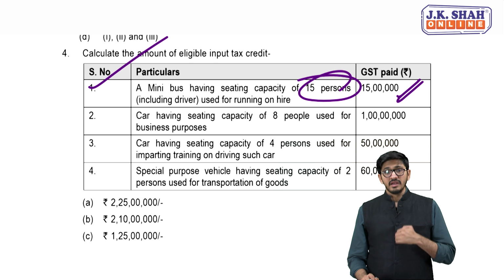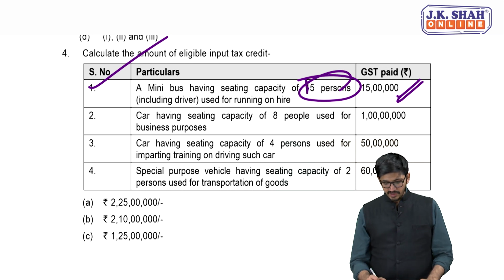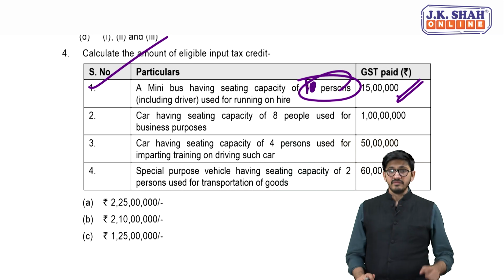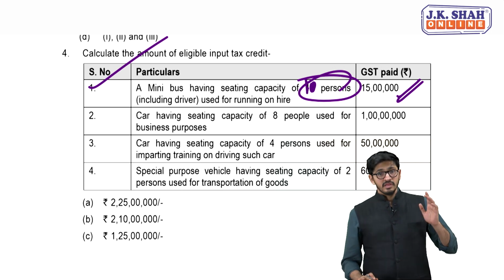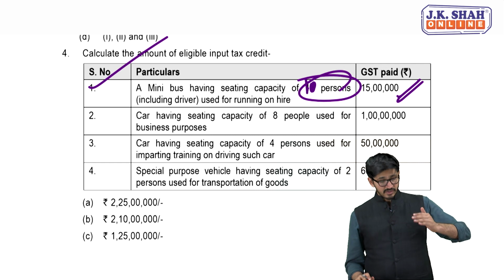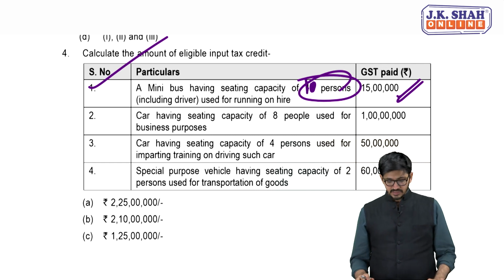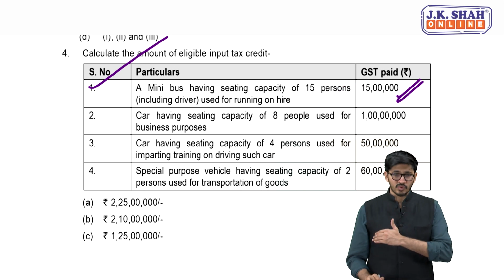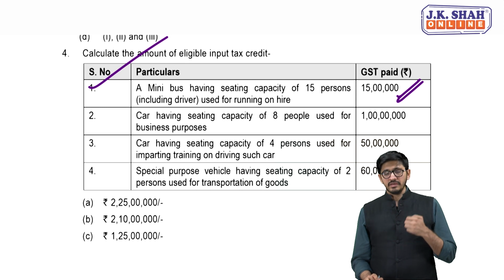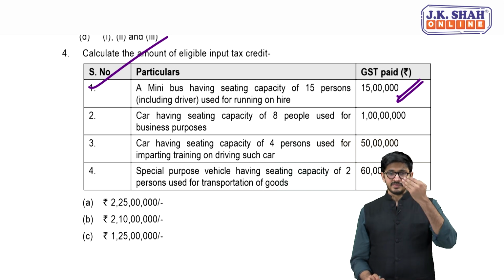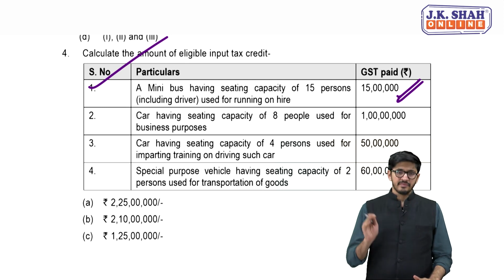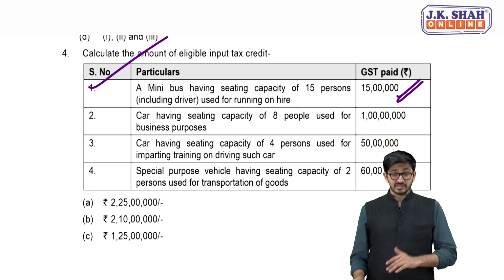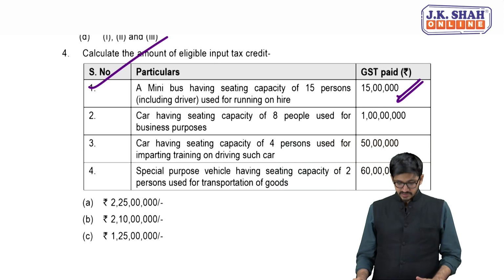So you conclude that it is definitely a case where you will get the ITC. But let me give you a case. Let's say this had been 10, even then you would have been eligible to get the ITC, because here you are purchasing it for running it on hire. Are you getting it? Yes. So here also, my dear friends, you will get the ITC. But since it's 15, there is no question of exceptions. The limit of 13 has been exceeded, and no questions asked, you will get the ITC, because such a case is not covered under 17.5 in the first place.